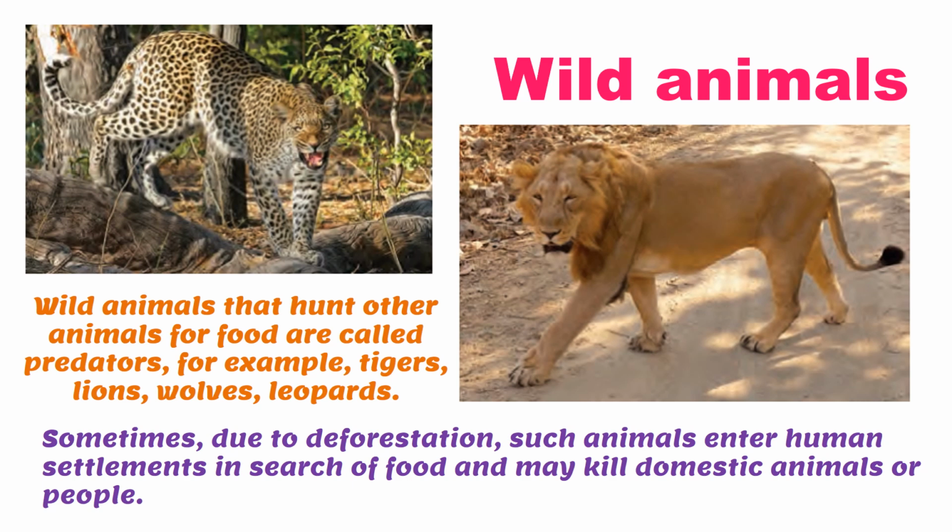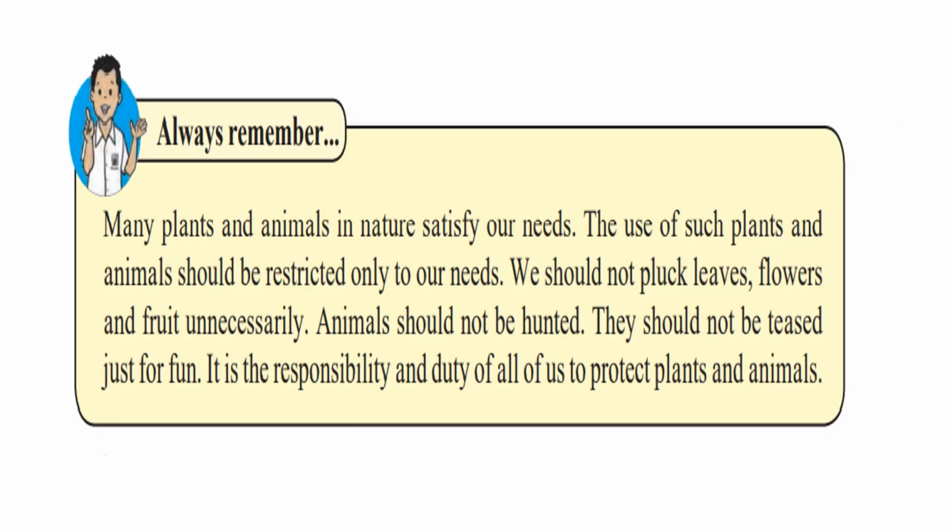So, that is how wild animals are also very, very dangerous for human beings. Now, we should always remember that many plants and animals in nature satisfy our needs, isn't it? We just learned how plants are useful to us, how some of the animals are useful to us. So, therefore, the use of such plants and animals should be restricted only to our needs. Restricted to our needs means we should take only as much as we want.